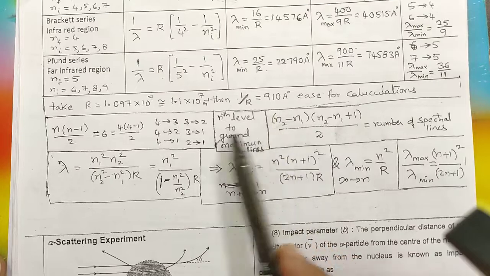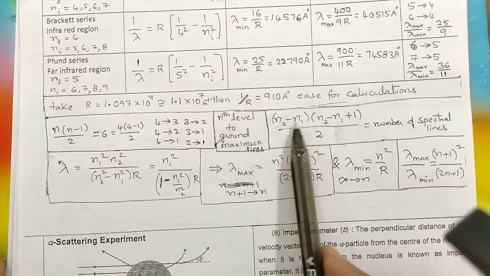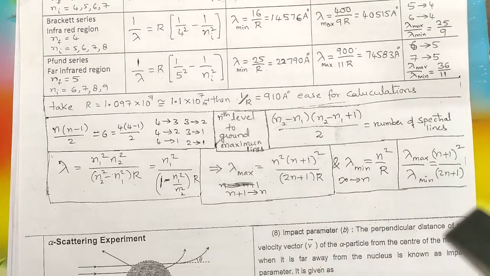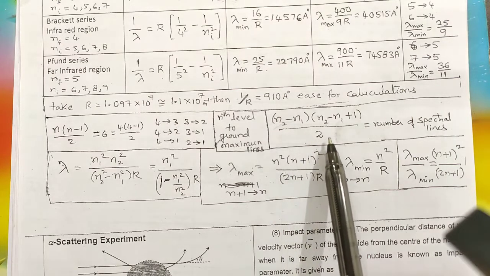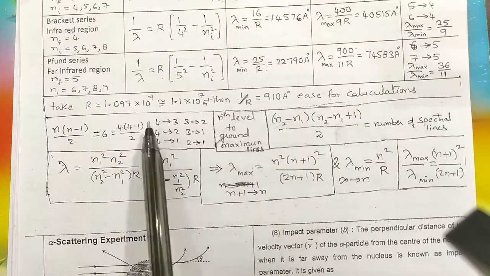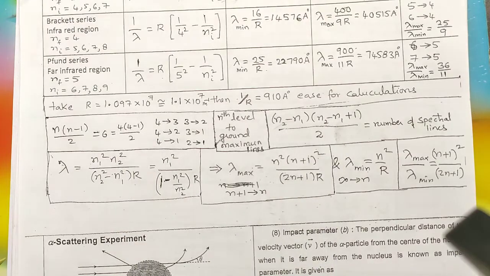Similarly, if the first orbit is not involved, say second to third, fifth to sixth, sixth to fourth, like that, then you can use this formula to get the number of spectral lines. How many independent spectral lines will come can be calculated with this formula. And if the ground state is involved, use this formula. Or you can just substitute the number 1 in this, and automatically this will convert into that. So now all these things are to be used to do calculations involving Bohr's model.